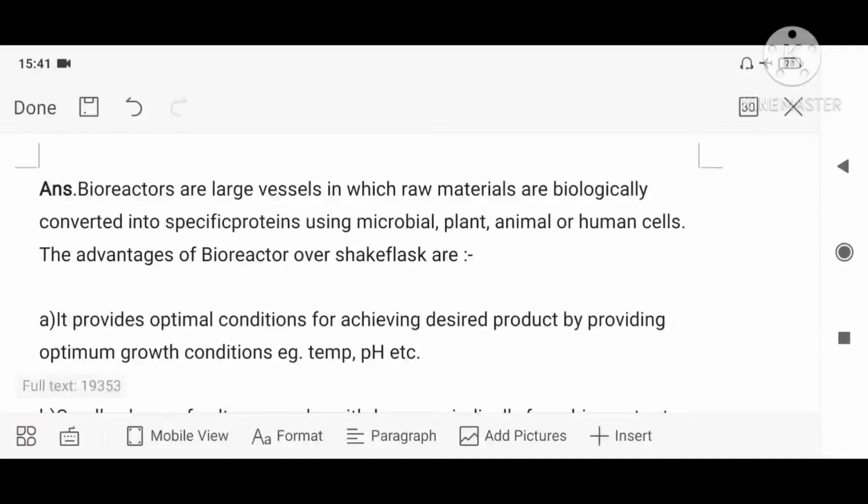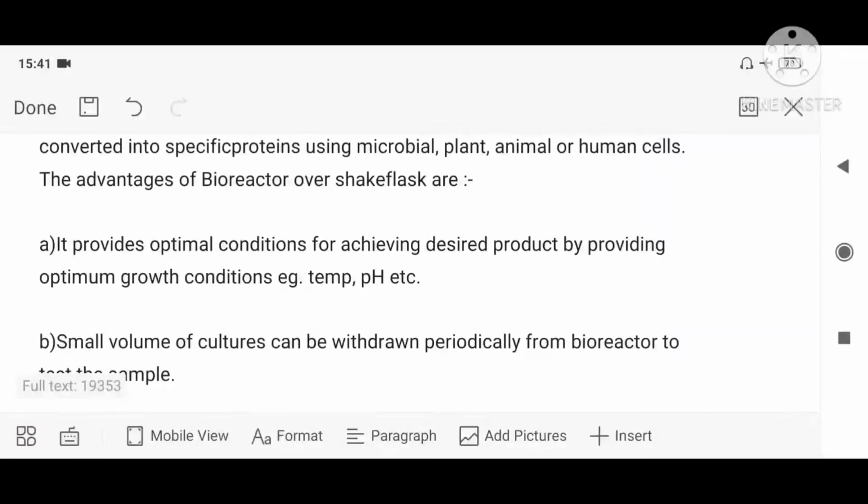So what are the advantages of this bioreactor? The stirred type bioreactor maintains all the optimum conditions like temperature and pH; everything is regulated properly. That is point number one. Second point is that small volumes of culture can be withdrawn periodically. Sampling ports are available, isn't it? We can just take it out and see whether my samples are okay or not, whether it is contaminated or not. So that is the role of this bioreactor.